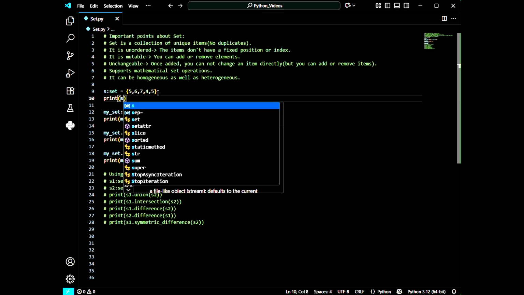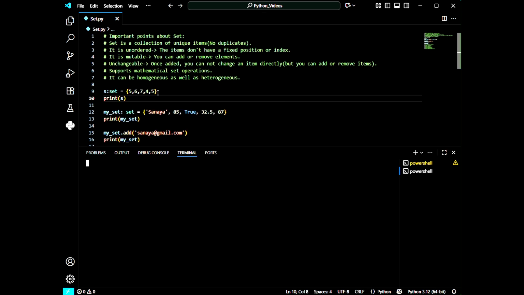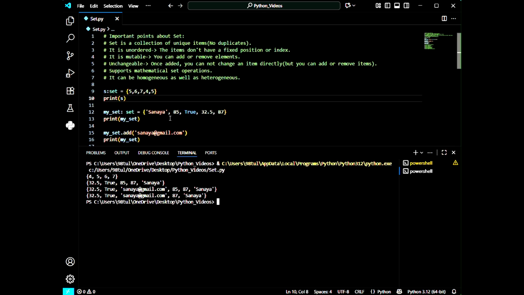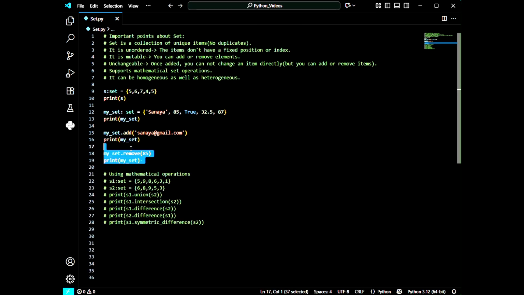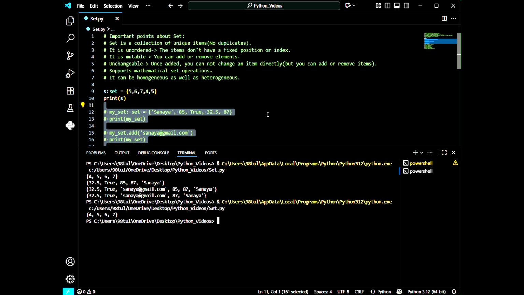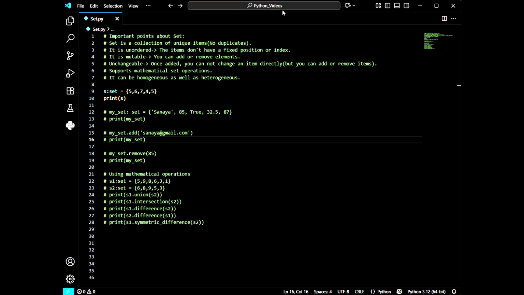So I want to print. Oh, 8 minutes. Sorry. Wait. Let me uncomment these lines. Okay. Now let's print. Now what is happening? There was some error. Okay. Now let me run this program.